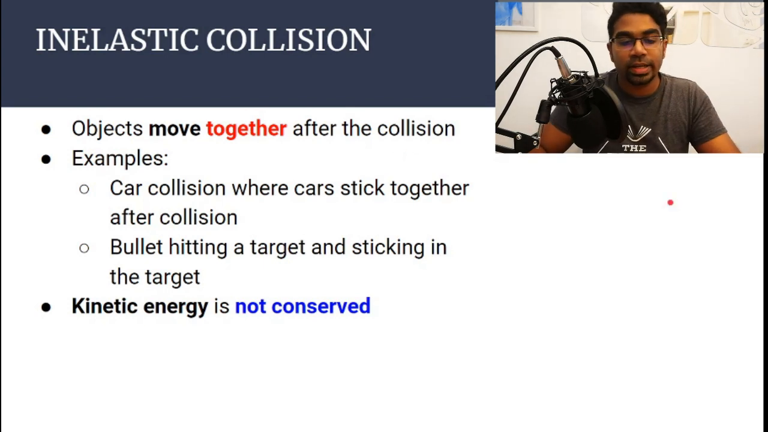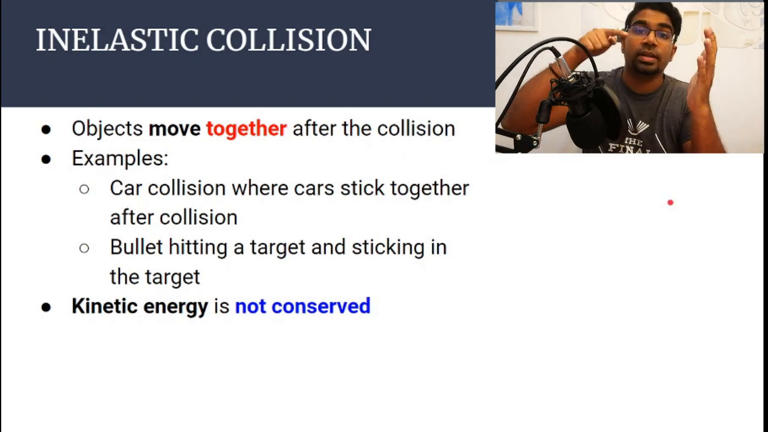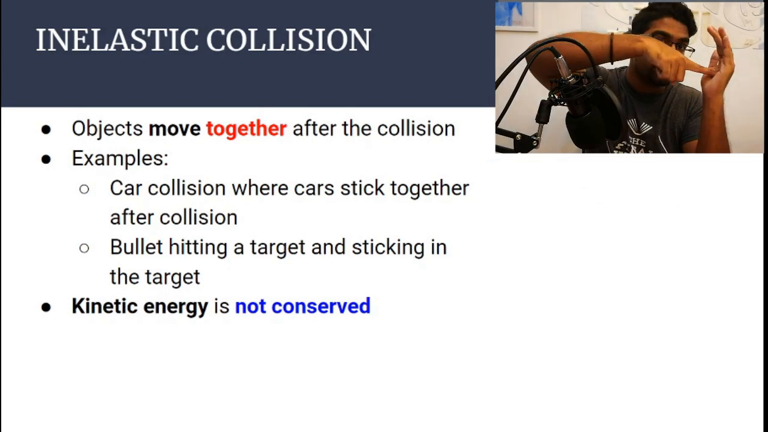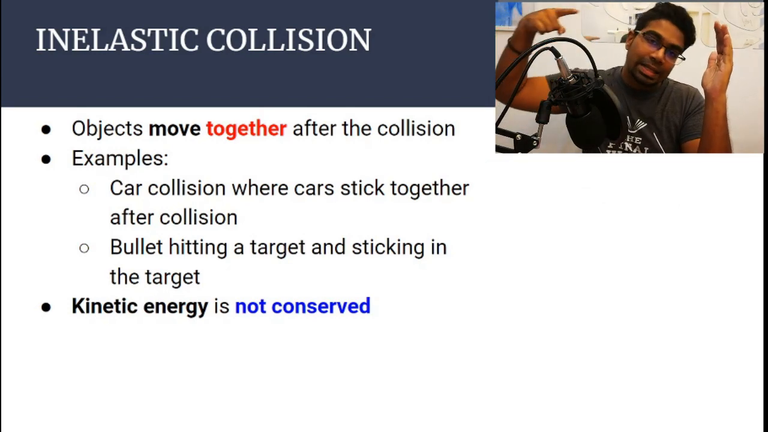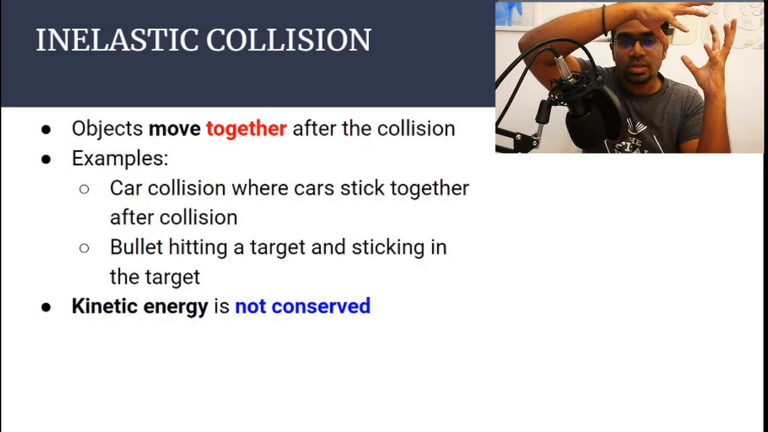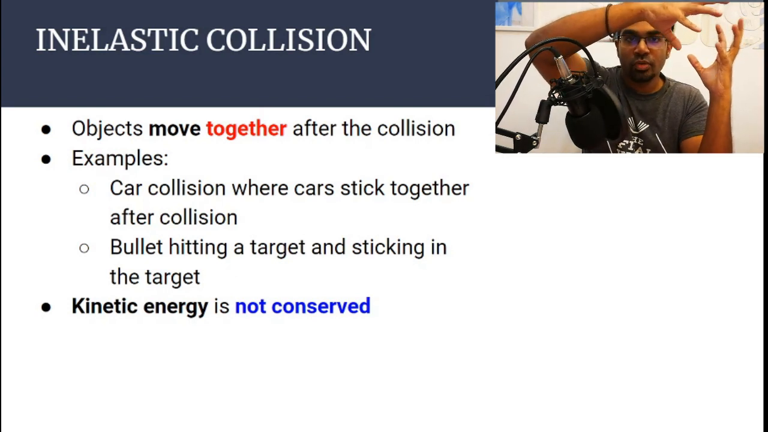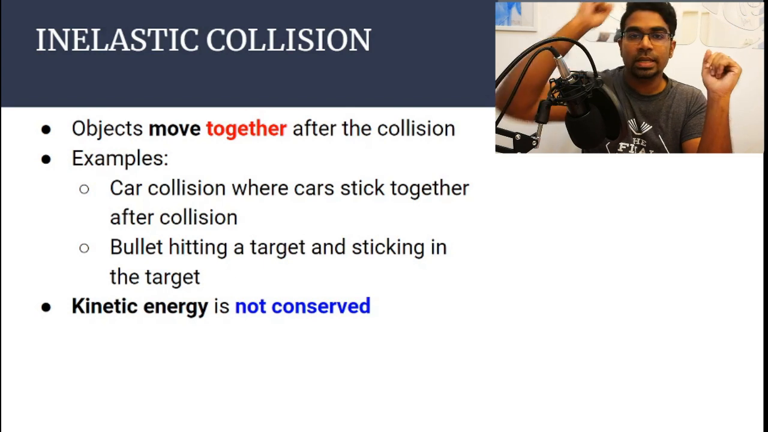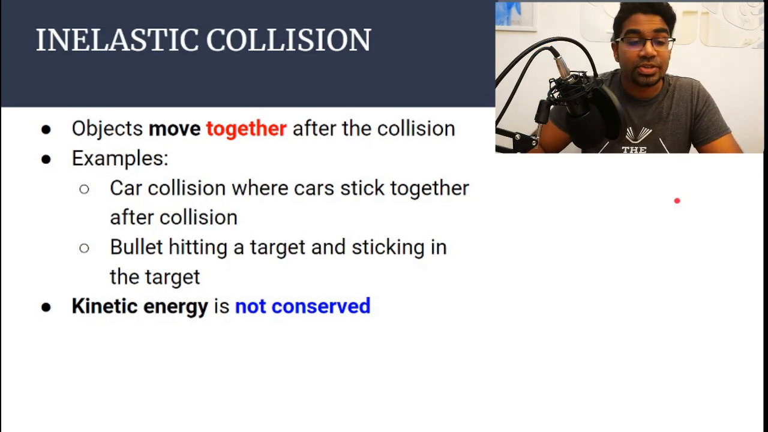Another example is when a bullet hits a target. So if a bullet hits a target, it doesn't go through, it stays there. So here, when it collides, after the collision, they are considered as one body. They move together. And this is an example of inelastic collision.